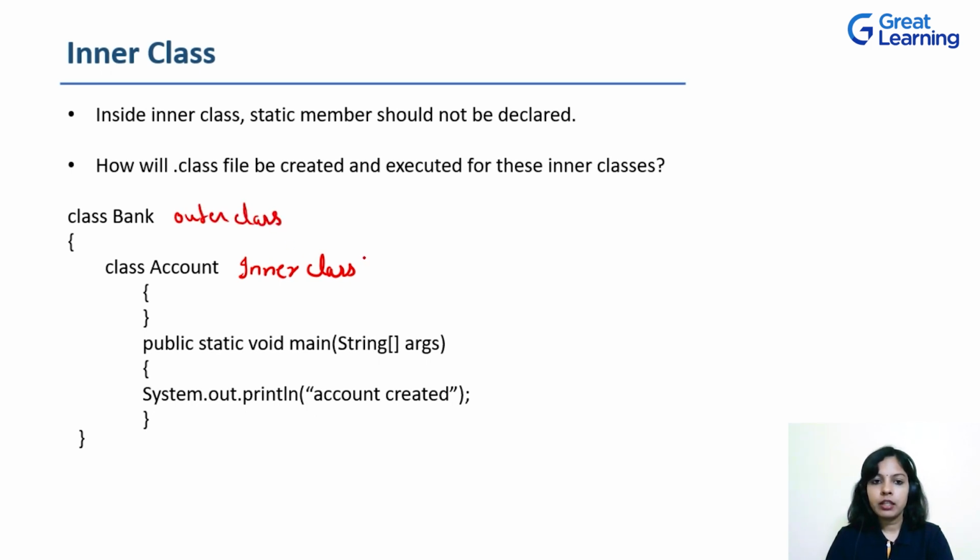.class file will be created for both of these classes when this file is compiled. So how many .class files will be created? One will be Bank.class and the other one will be Account.class.